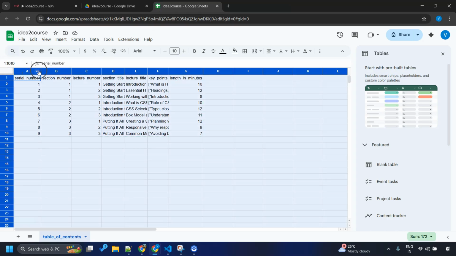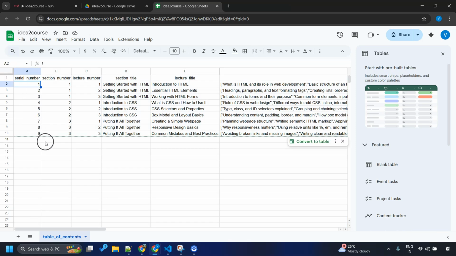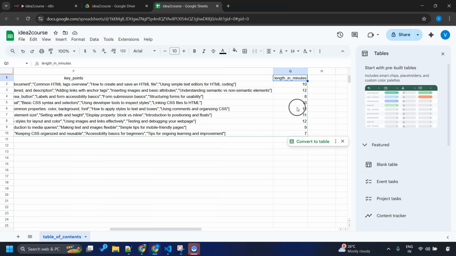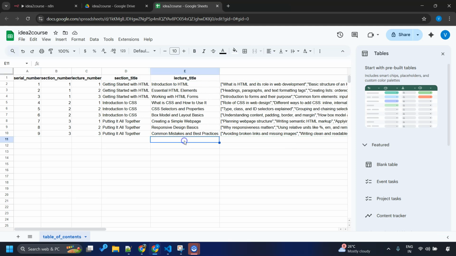Let's go to our Google spreadsheet, and there we go. You can see serial number serves as unique identity for each lecture. Then we have section number, which is repeated because one section can have more than one item. Then there is this lecture number, which is unique within each section, right? Here's the section title, lecture title, and as we specified, no lecture is lesser than 5 minutes and greater than 12 minutes in length. Okay. Let's make the header row darker. Sounds good. And there we go, my friends.